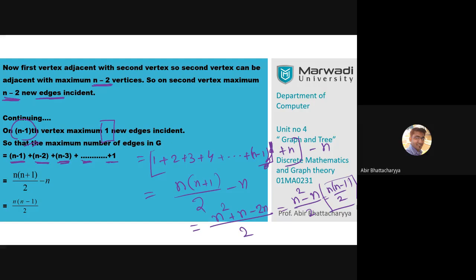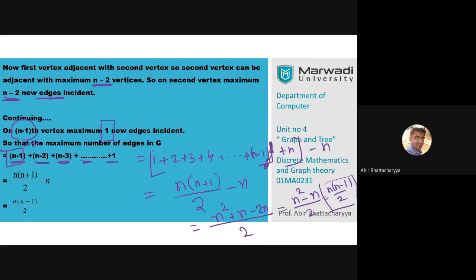If I join a vertex with itself, we have to make a self loop, but a self loop is not possible because this is a simple graph. So we can join a maximum of n minus 1 vertices. So the first one is n minus 1 vertices.